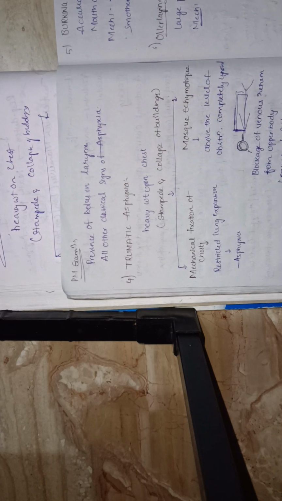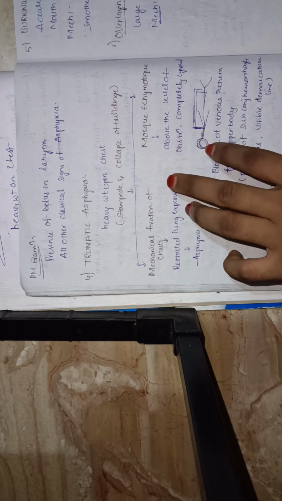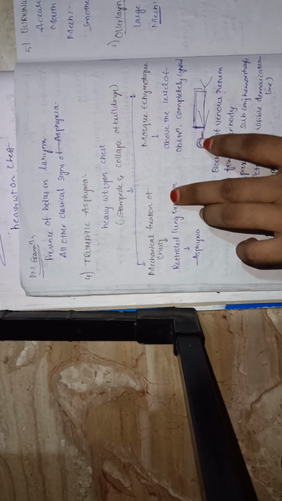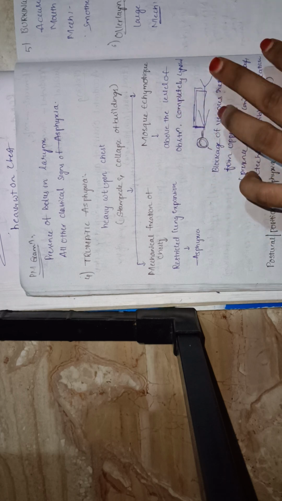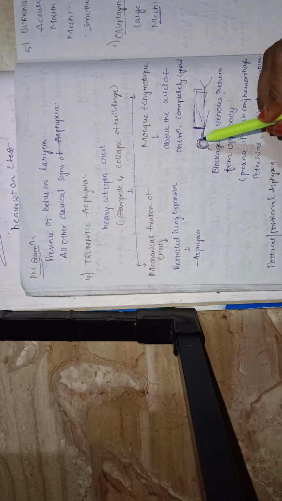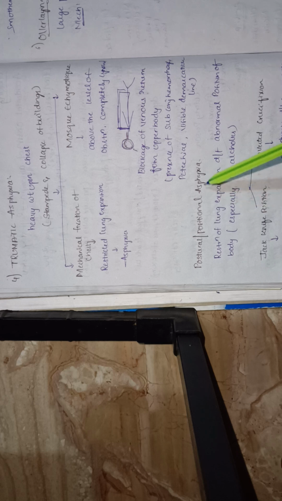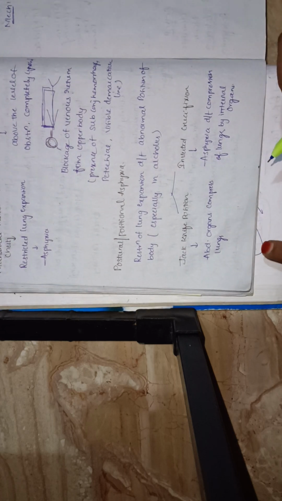Next, postmortem appearance: we can see foreign bodies and signs of asphyxia. Traumatic asphyxia: heavy weight upon the chest, like a stampede or collapse of a building, causes mechanical fixation of the chest, restricting lung expansion. The point is mask ecchymosis. Because of the weight on the body, the upper part becomes cyanosed with blockage of venous return, so we can see a demarcation line, subconjunctival hemorrhage and petechiae. Next, postural and positional asphyxia: because of abnormal position, lung expansion is restricted. There are two types of position, jackknife and inverted crucifixion, where other organs compress the lungs.